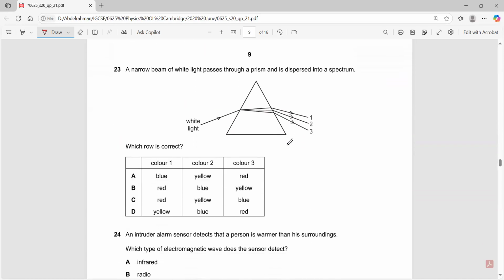In question 23, which row is correct? Probably we need the red to be number 1. Yes, red would be number 1. And then you have the remaining colors, so ROYGBIV, right? Red, yellow, and then blue.